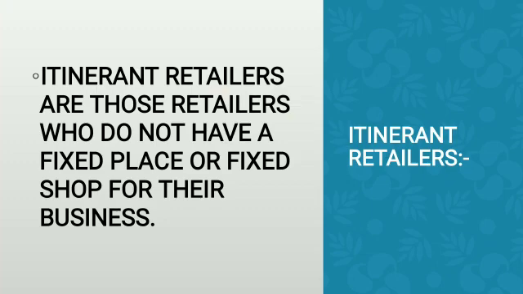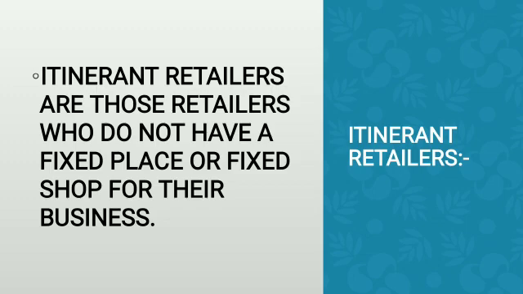Dear students, first we will learn what do you mean by itinerant retailers. Clear? Itinerant retailers are those retailers who do not have a fixed place or fixed shop for the business. They cannot sit at one place and do business. They usually move from one place to other place.